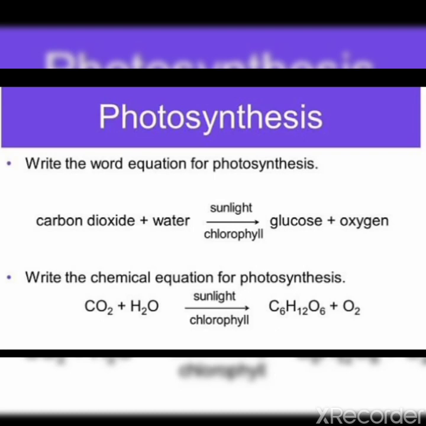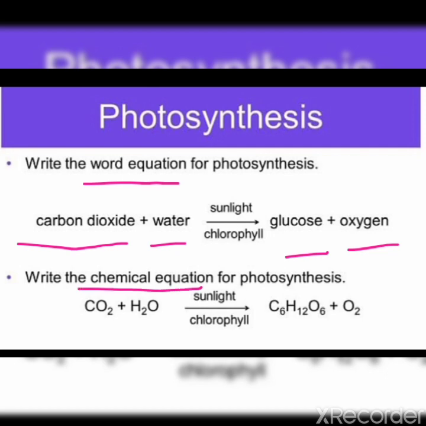Now we will see how to write the equation for photosynthesis. First we will see how to write the word equation for photosynthesis. Word equation means an equation which we write in words. That is, carbon dioxide plus water: plants take carbon dioxide and water, in the presence of sunlight and chlorophyll, and prepare glucose and oxygen. Clear, class? Now let's see the chemical equation.